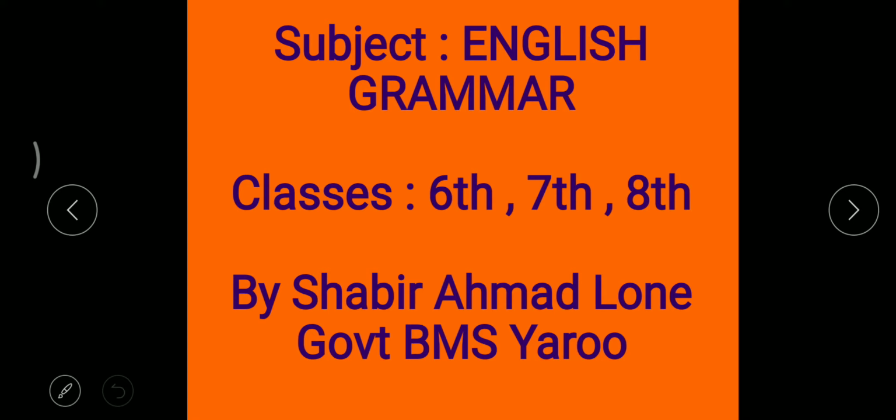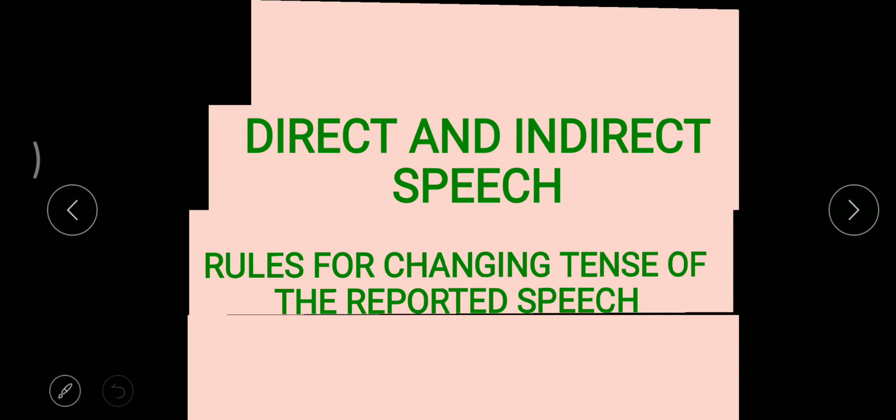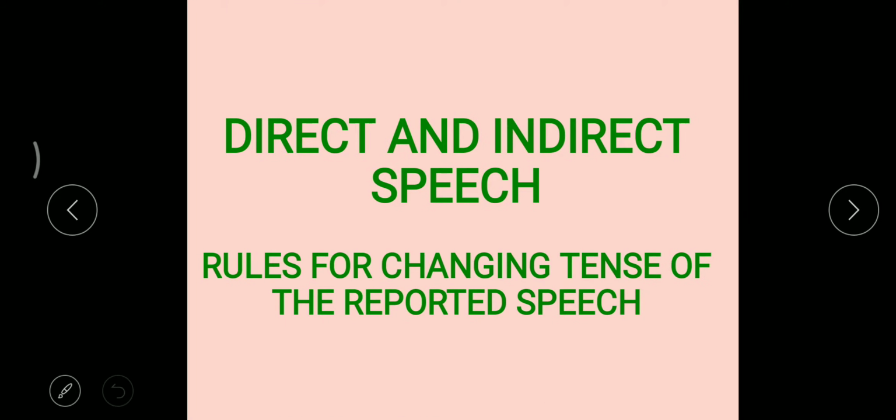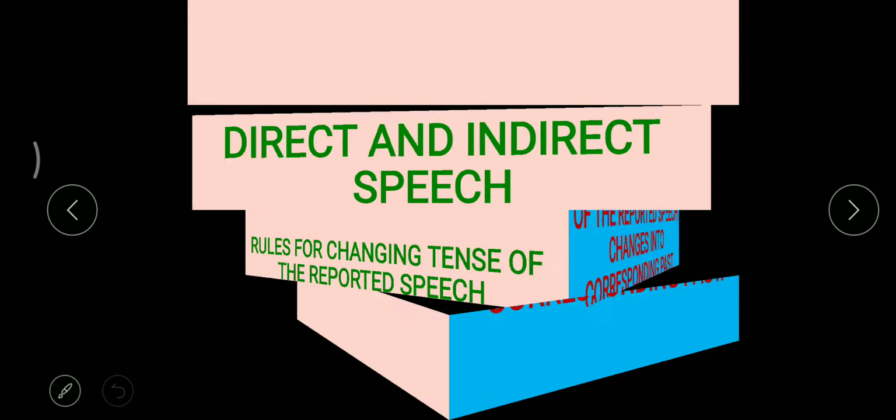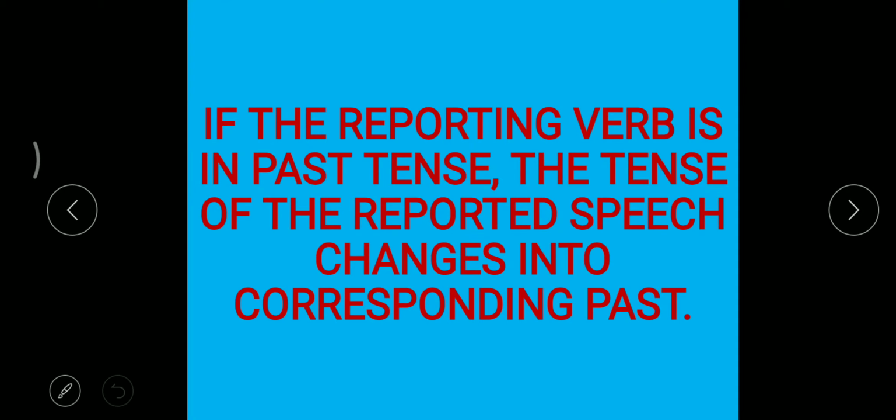We shall continue with English grammar for classes 6th, 7th and 8th. Today we shall continue direct and indirect speech, for which we will study the rules for changing tense of the reported speech. So tense of the reported speech में हम देखेंगे कि किस तरह से रूल्स कौन से हैं जो हमें which way have to follow for changing reported speech, उसमें जो टेंस है उसमें जो वर्ब है उसको कैसे